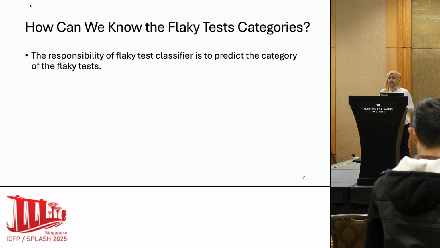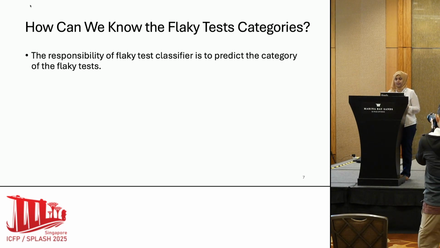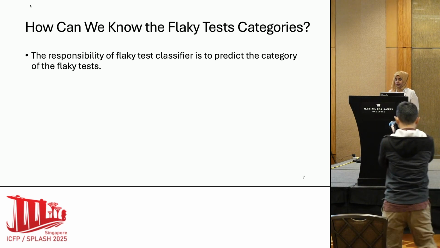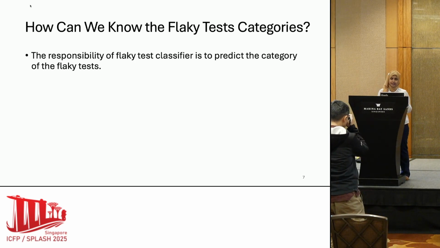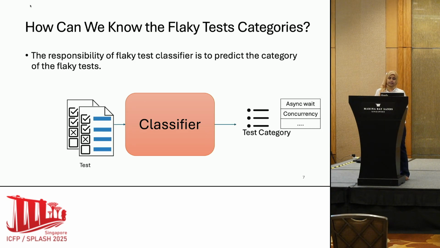Now the question is, how can we know the Flaky test categories? One possible way can be manual inspection. However, manual inspection is very time consuming. That is why we might rely on a classifier that can predict the category of the Flaky test. Here the expectation is that we have a classifier, and there is a test that we want to send to the classifier, and the classifier will tell us the category of that test.